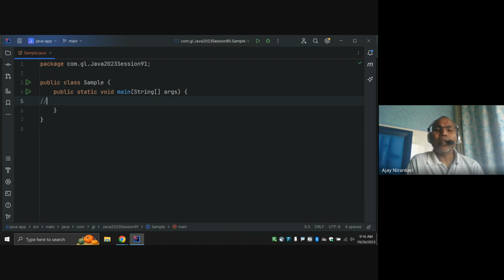As of right now, whatever we have studied about multi-threading or threads is generally known as a simple thread. But today we are going to understand the kinds of threads, how many types of thread there can be.